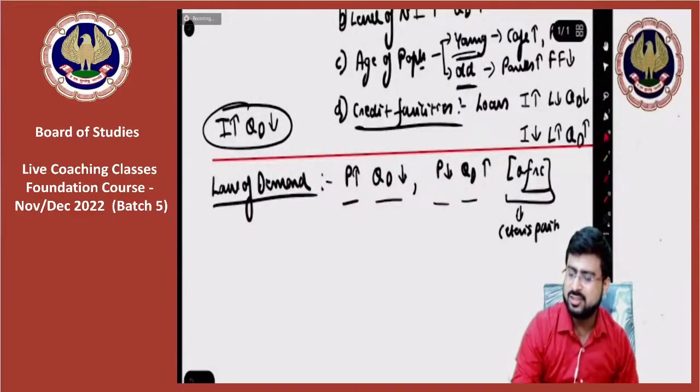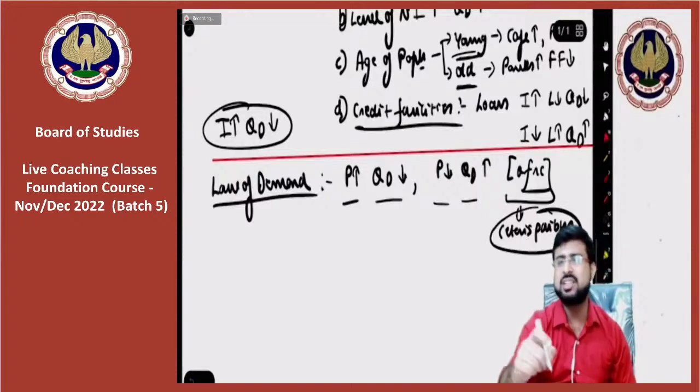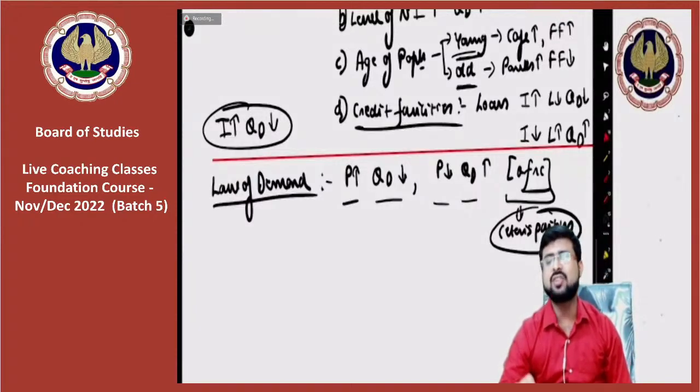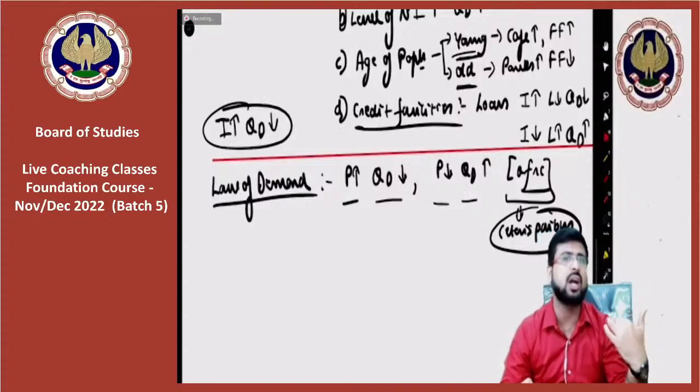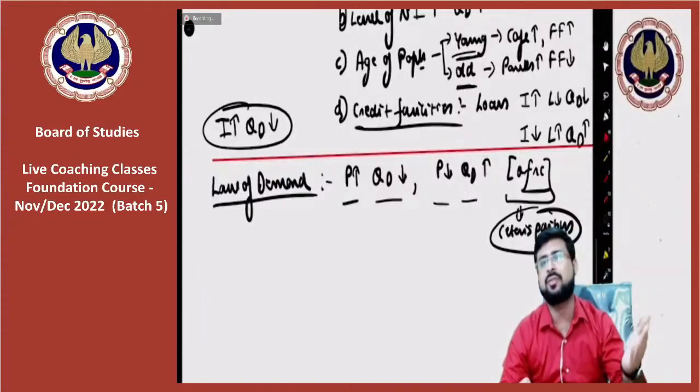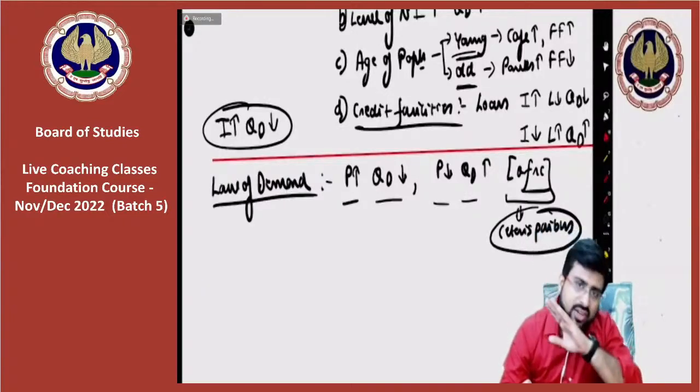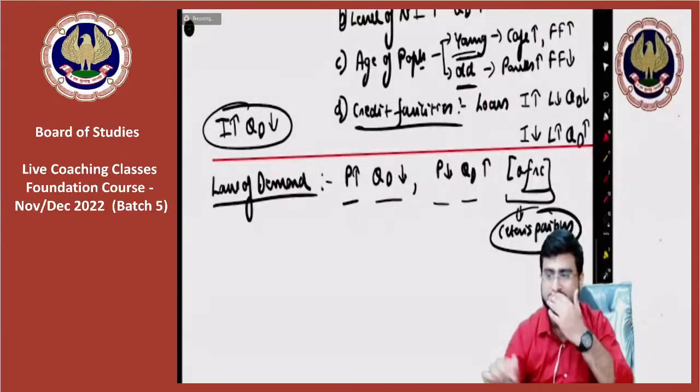Ceteris paribus. Sir, what are these other factors? My dear friends, we studied them right now. Other factors means income of the consumer, price of related commodities, population of the country, consumer tastes and preferences, technology. Everything is constant.